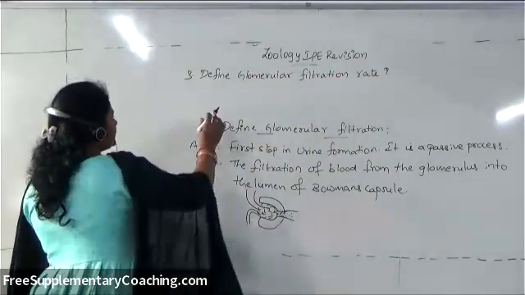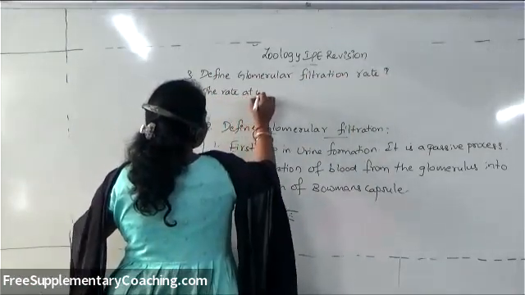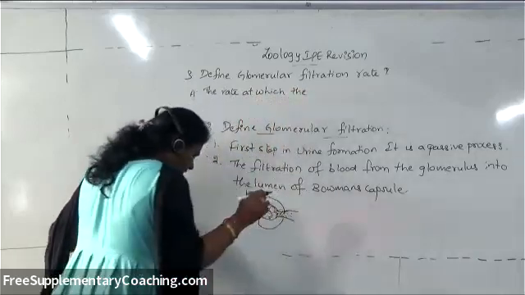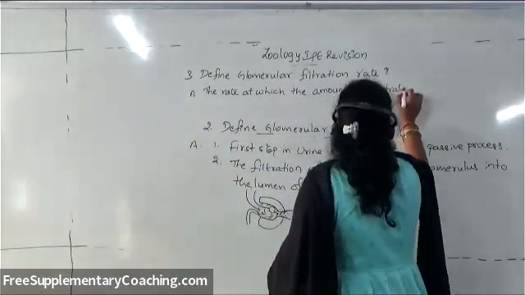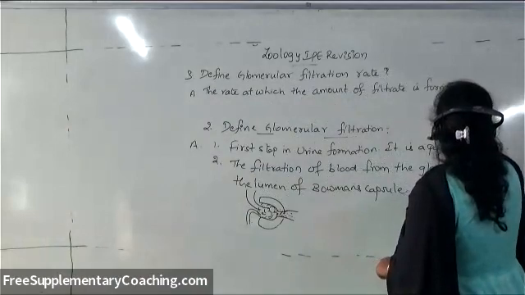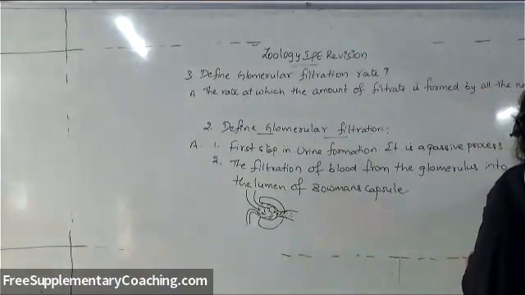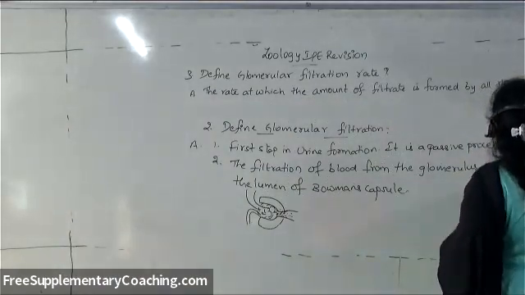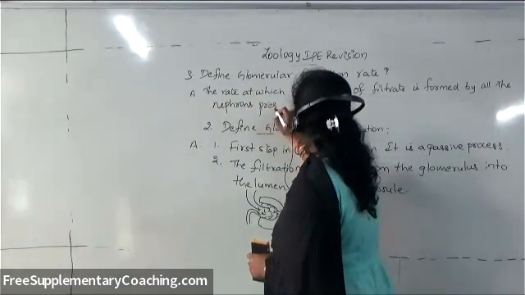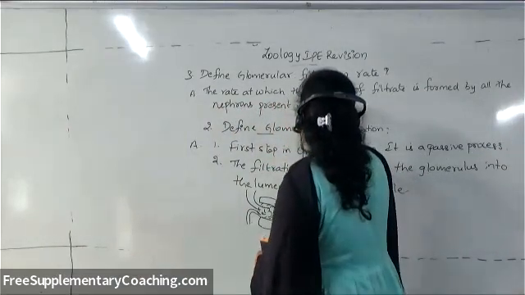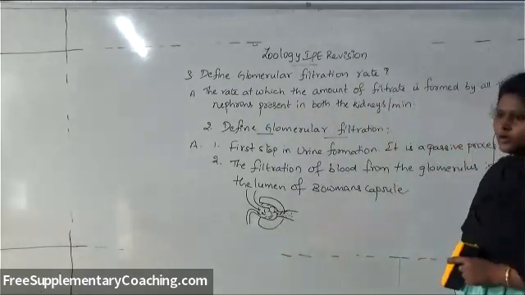It is talking about the rate. So the rate at which the amount of filtrate which is formed by all the nephrons present in both the kidneys per minute is only called as glomerular filtration rate.